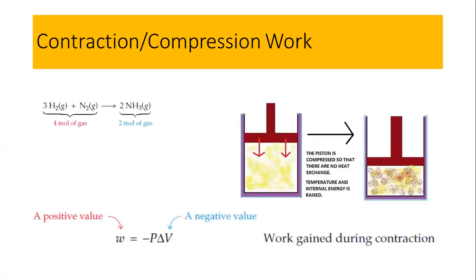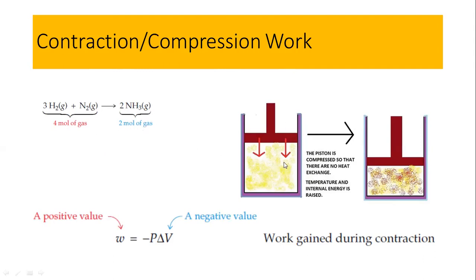So next, this work may be the contraction or compression work, opposite to the expansion work. And a simple example is given over here. 3 moles of hydrogen plus 1 mole of nitrogen, that means total moles are 4. And when these are converted into the product, 2 moles of ammonia are formed.